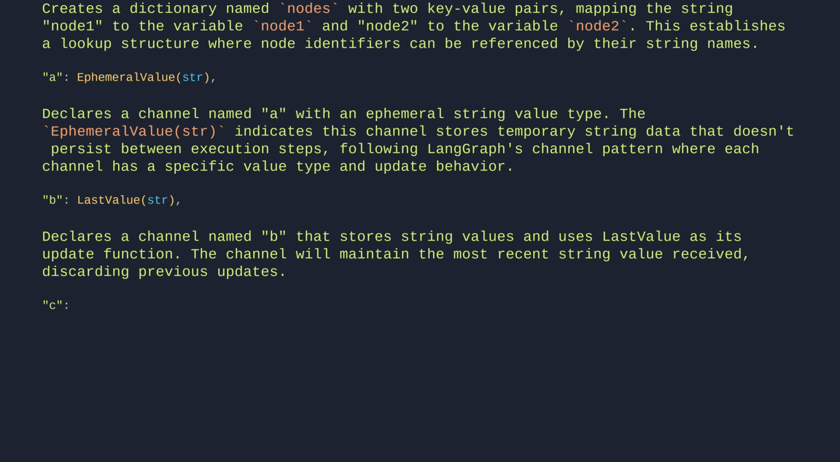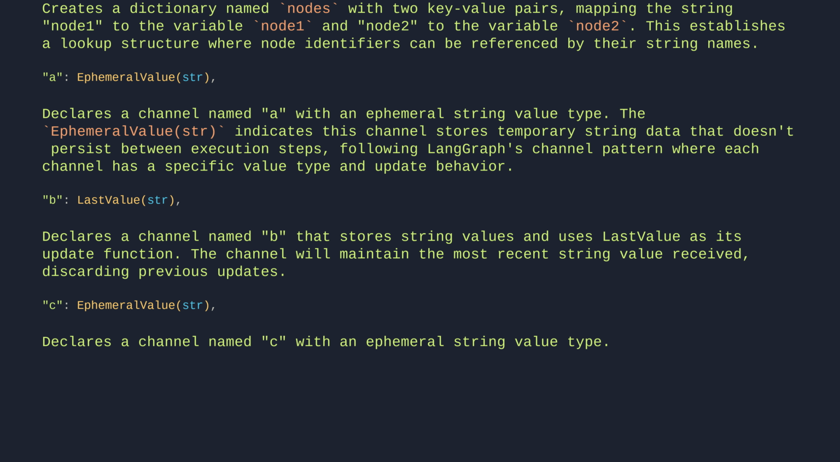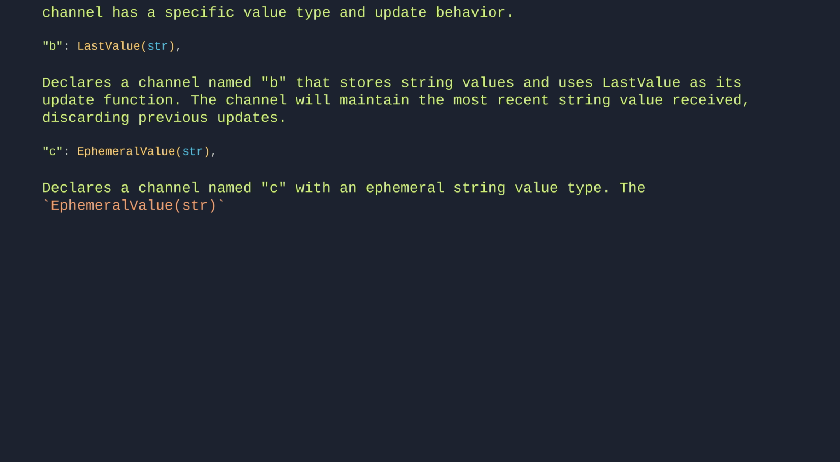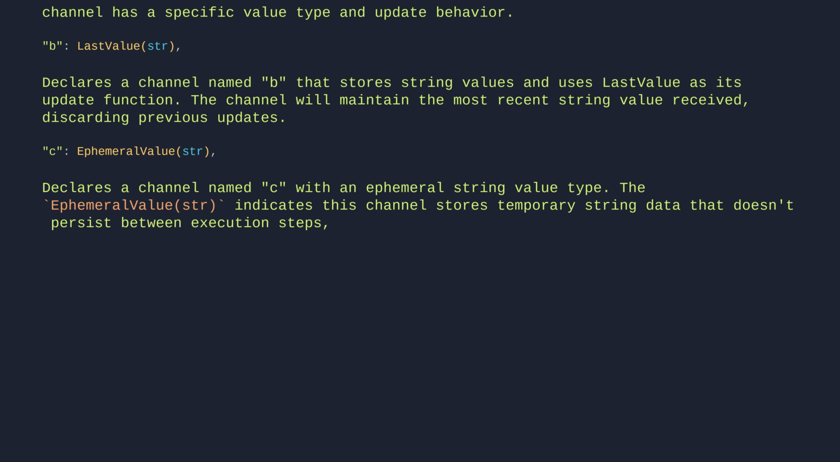C: EphemeralValue(str). Declares a channel named C with an ephemeral string value type. The EphemeralValue(str) indicates this channel stores temporary string data that doesn't persist between execution steps, following LangGraph's channel pattern where each channel has a defined value type.